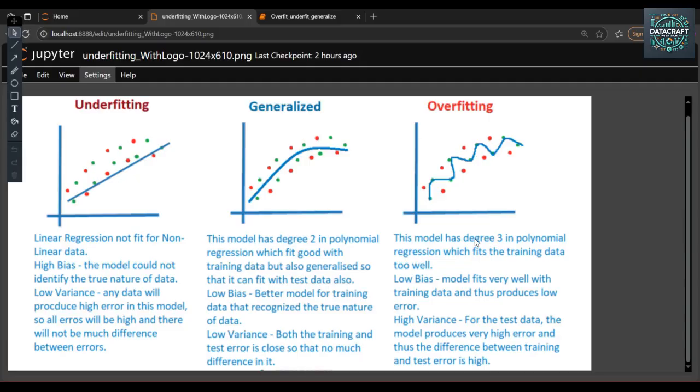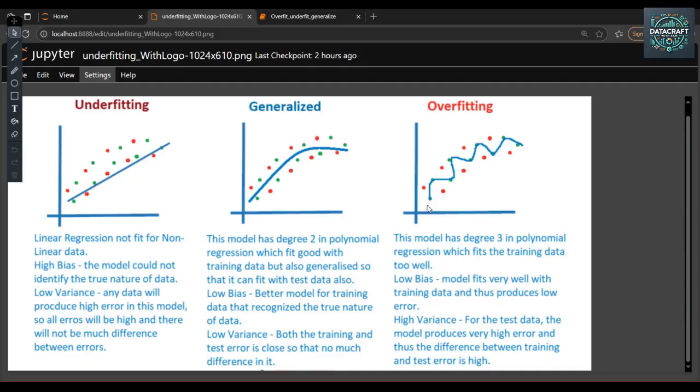You can see here the error is much higher on testing than on training. That means this model performs well on the training dataset and fails on the testing dataset. So in this scenario we can say the model is overfit.